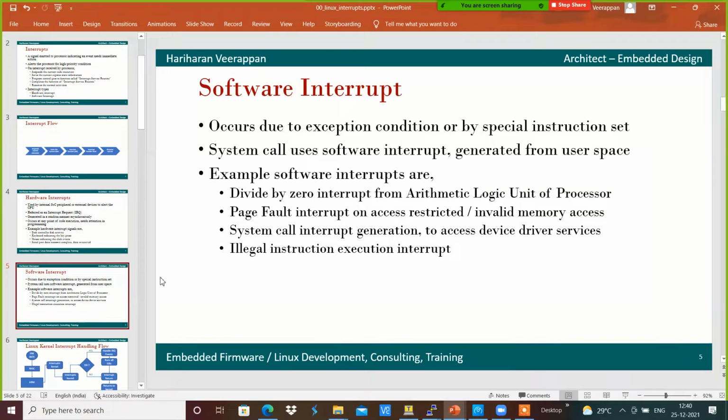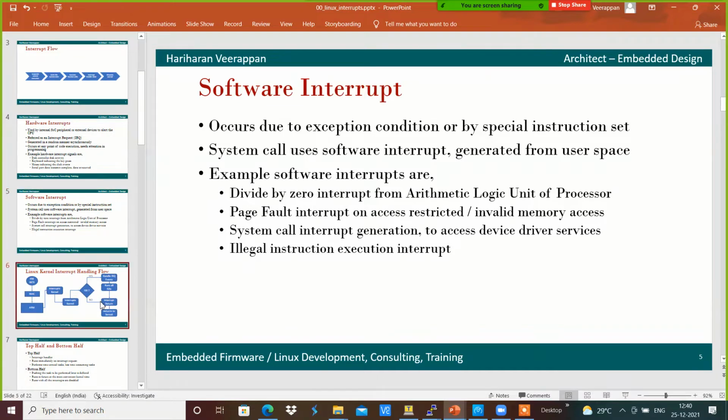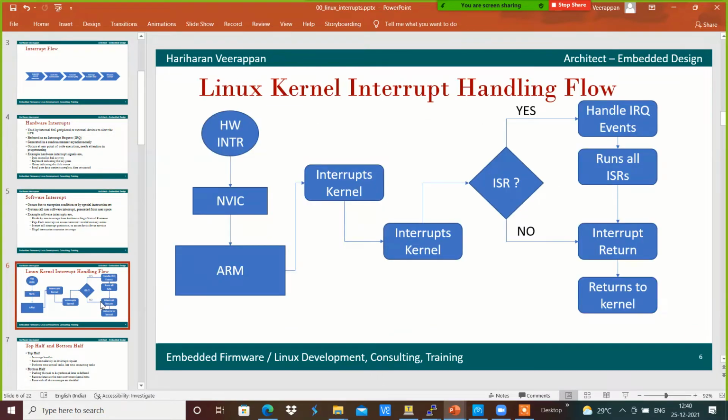The Linux kernel handles interrupts in an efficient way, as given below. For example, if a hardware interrupt occurs, all the hardware interrupts are connected to the nested vector interrupt controller of the ARM SoC. Using the ARM nested vector interrupt controller, based on the priority and on which interrupt is enabled, it interrupts the ARM processor.